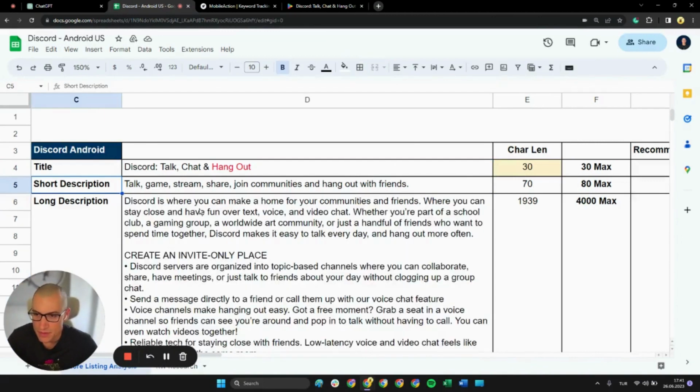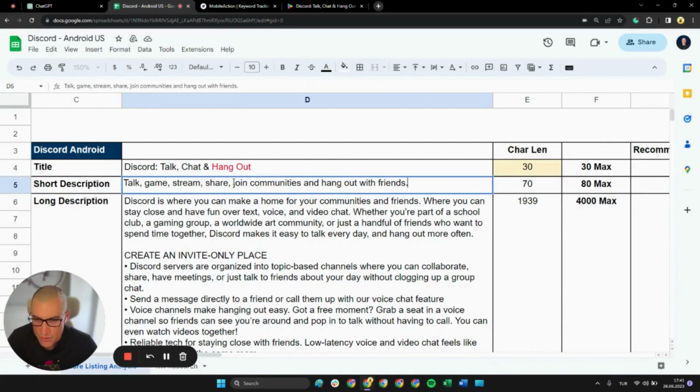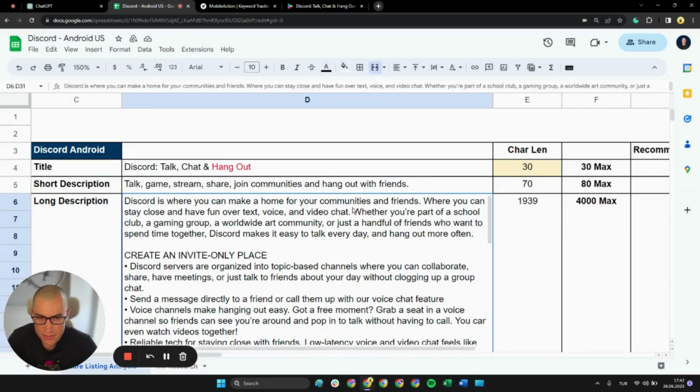Coming down to the short description, I'm seeing a lot of keywords in here, which is great. Join community is an interesting one. We could switch that out and put an ampersand rather than that if we're lacking space, and then hangout, and then friends.